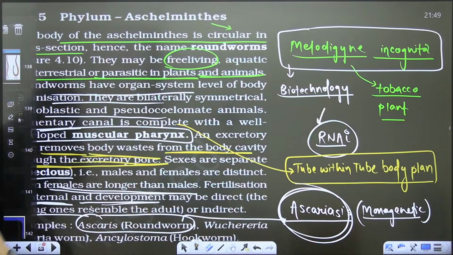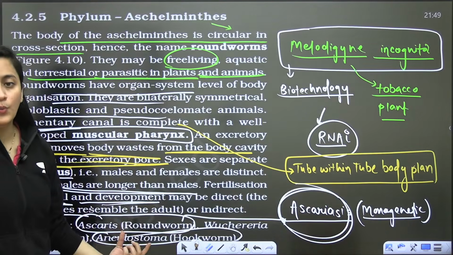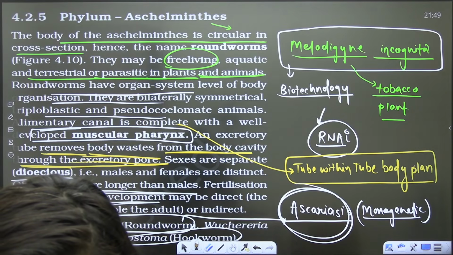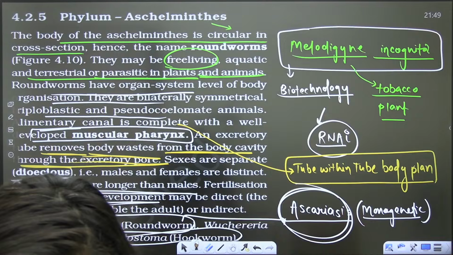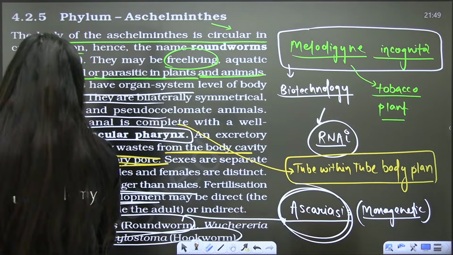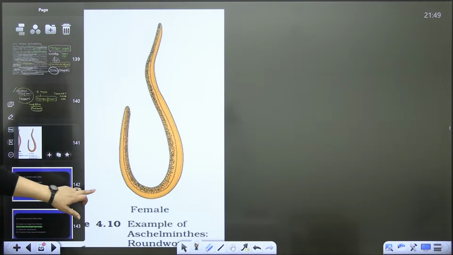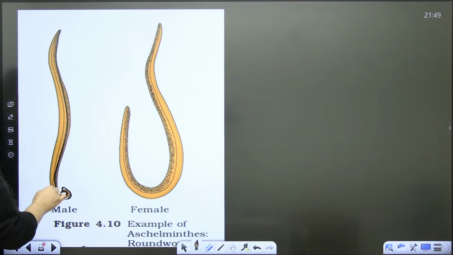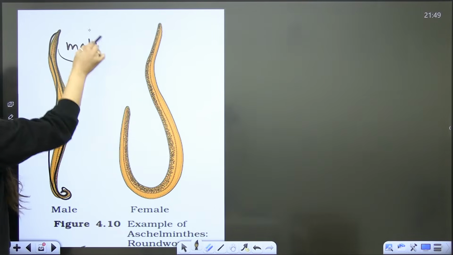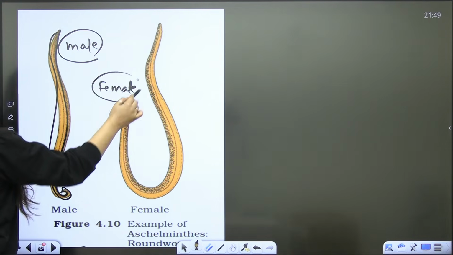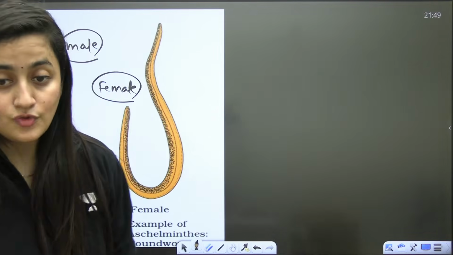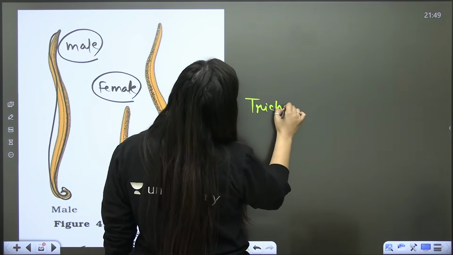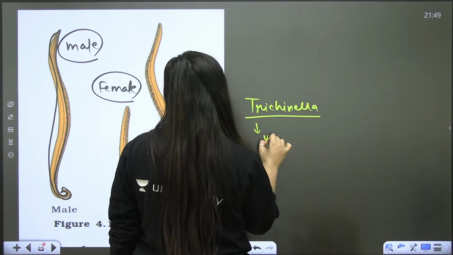So Ancylostoma, it is the hookworm. Again, this is your homework. You will tell me in the comment section why we call it a hookworm. This is the male member and this is the female member. Other than that, there is one more viviparous example, Trichinella.